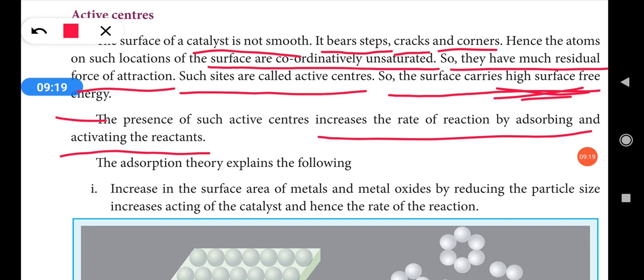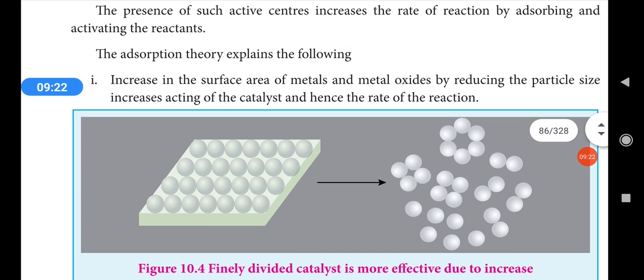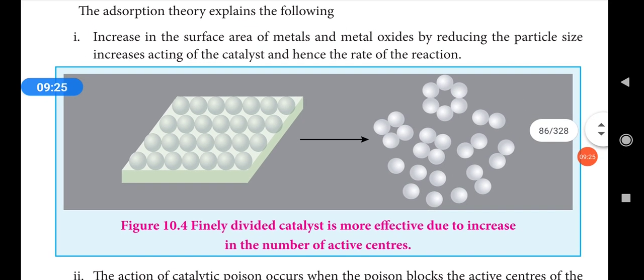See, the adsorption theory explains the following. So from the adsorption theory we can understand the following things. First one, increase in surface area of metals and metal oxides by reducing the particle size increases the action of the catalyst and hence the rate of reaction. As I said earlier, whenever you use a powdered state of catalyst, rather than throwing the catalyst in as a lump, if you powder it and use it, it will offer large surface area, then the rate of reaction will be higher.